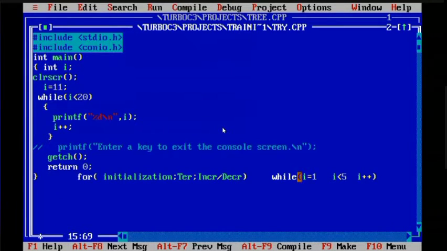But in while, we don't write all those things separated by semicolon inside while. We don't do that. What we do? See, same thing like for: initialization, termination, increment, decrement, but initialization happens somewhere before you see the actual program. Initialization happens before while loop starts. Can you see? We have initialized i equals to 11 before starting while.